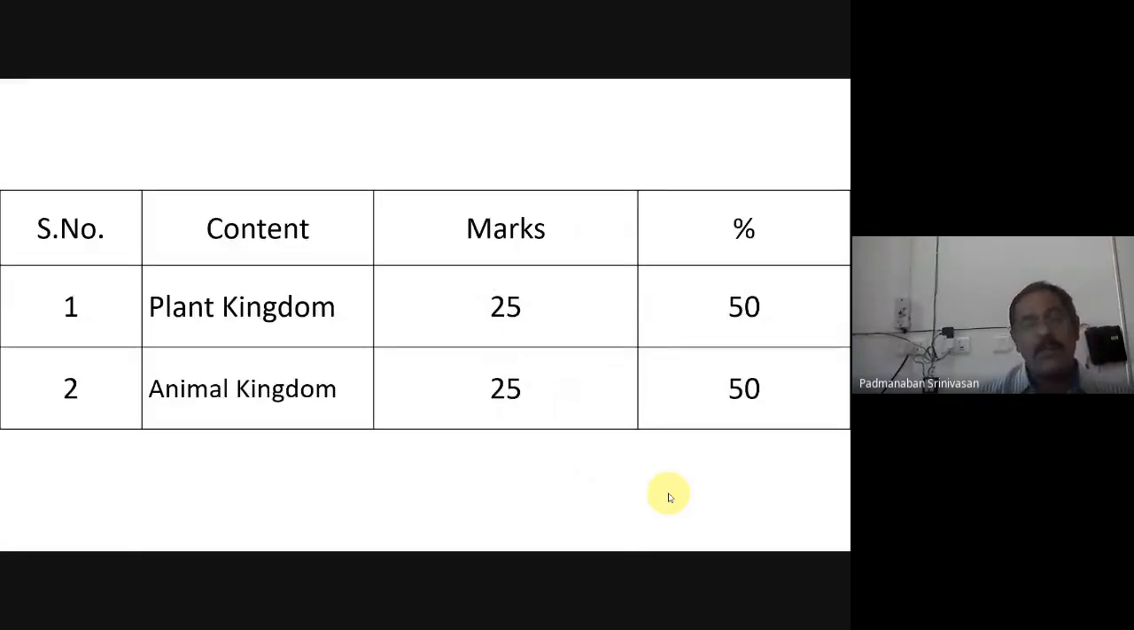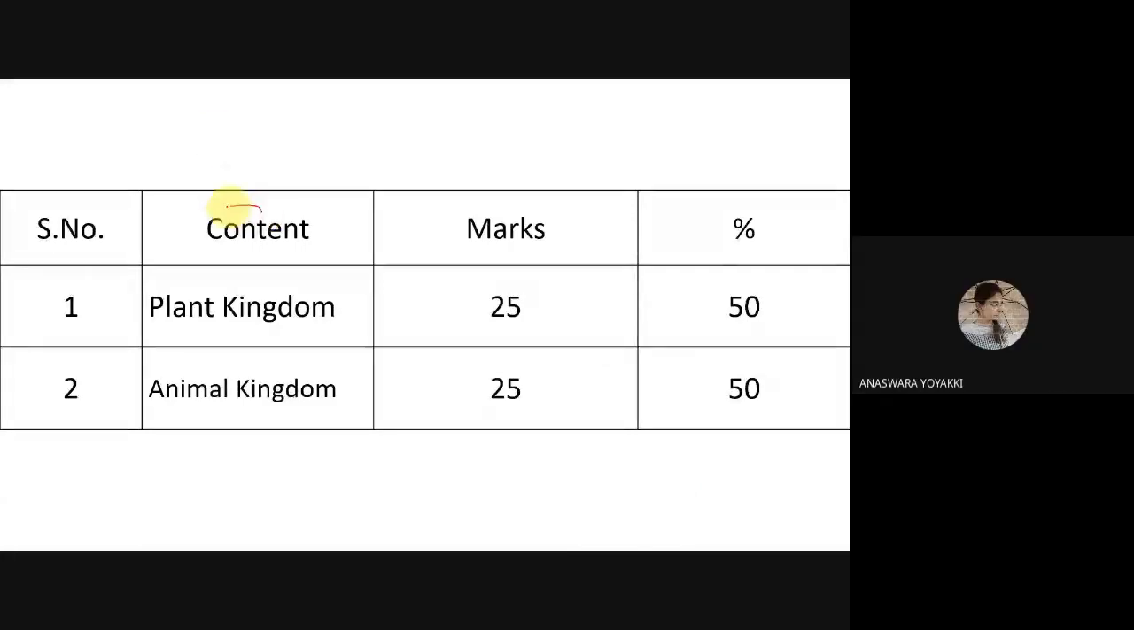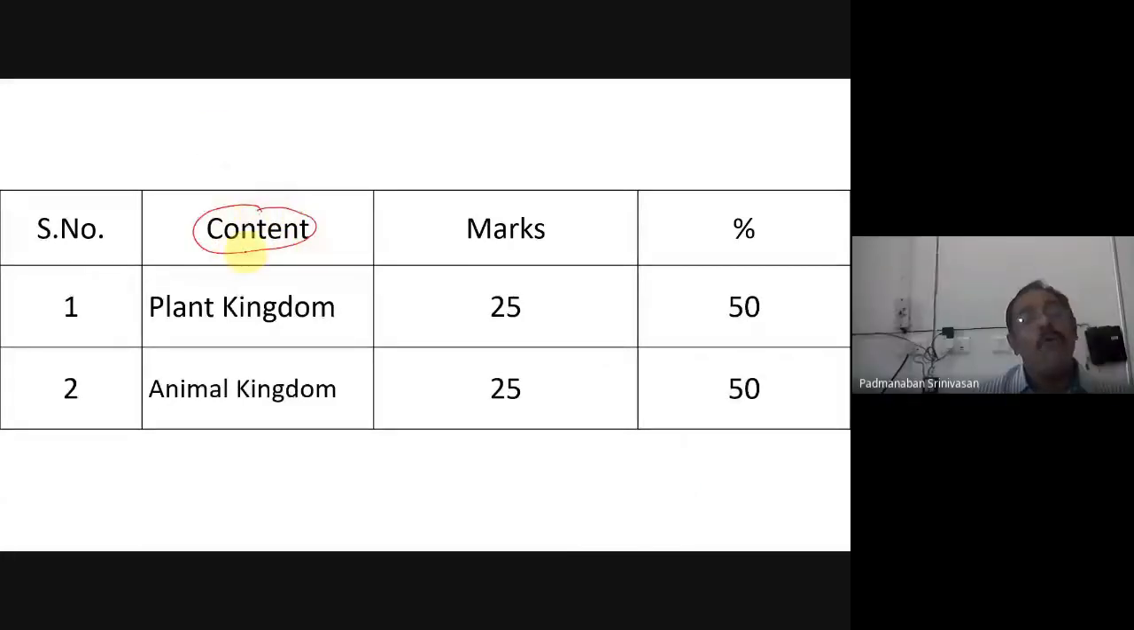This is the second dimension. What is the name of the dimension? It is Content. For example, I have taken 2 contents. You have to take your own content. Don't always take plant kingdom, animal kingdom, like that fellow who wrote the same in every paper. You should not do that.